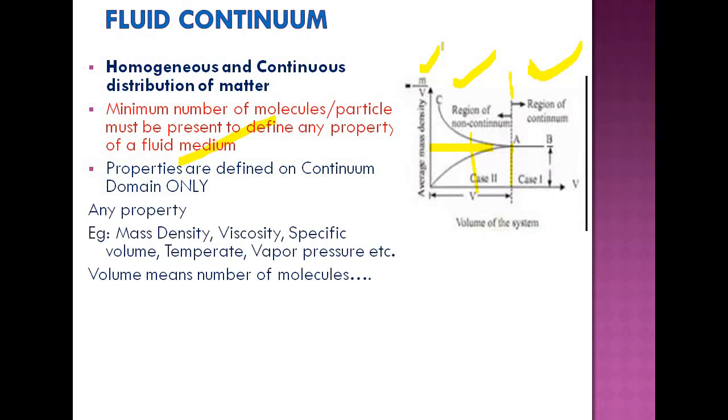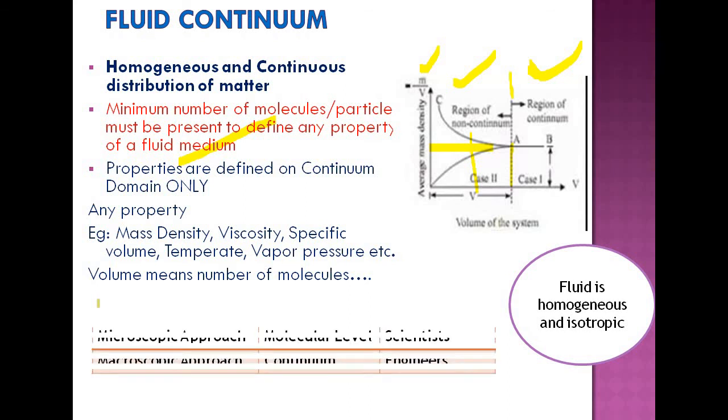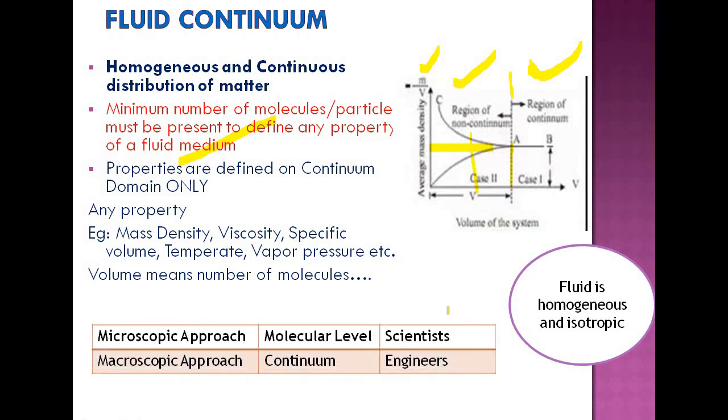So any property, mass density, viscosity, specific volume, temperature, vapor pressure, as you can see there, is defined on the continuum concept only, or on a continuous distribution of matter only. So volume, as I already told, means the number of molecules present in the system. As per this continuum concept, we can say that a fluid is considered as homogeneous and isotropic. So you know what this property, homogeneity and isotropic nature of fluids, is. And to the left of this line A, with respect to this figure, we can say that it is the region of non-continuum or molecular effects.